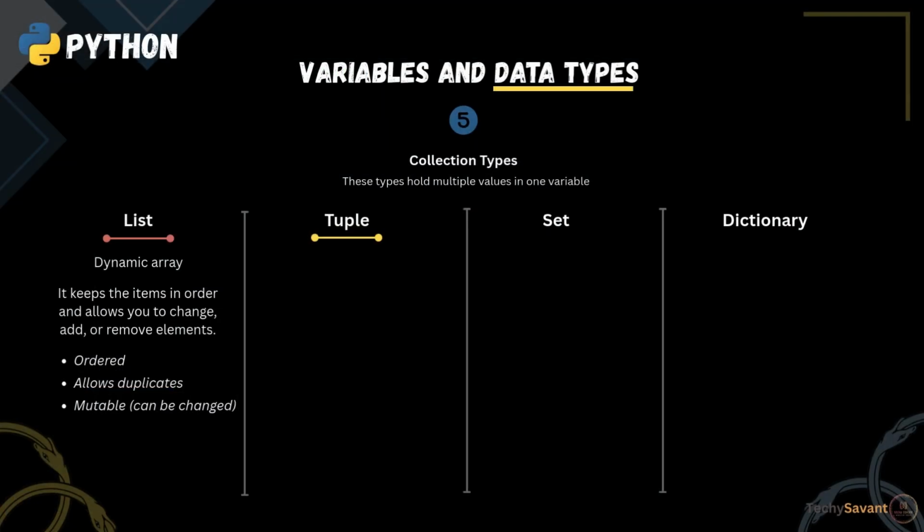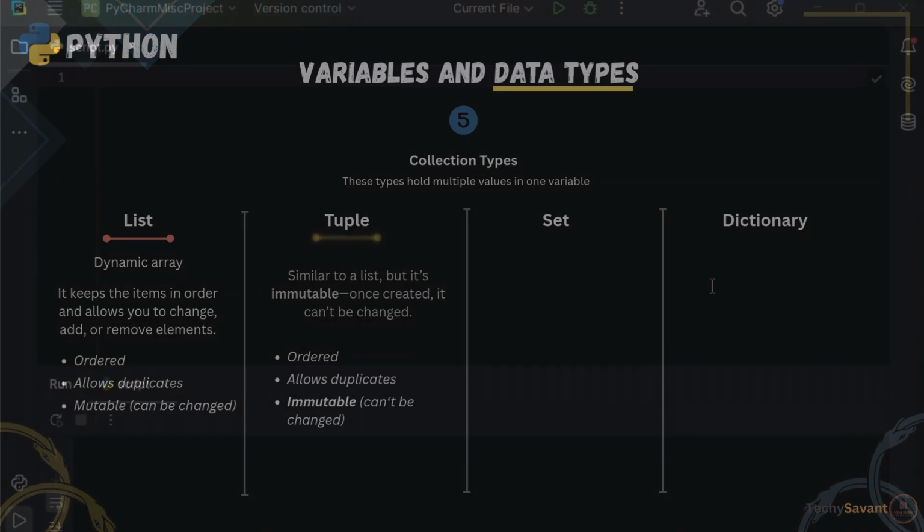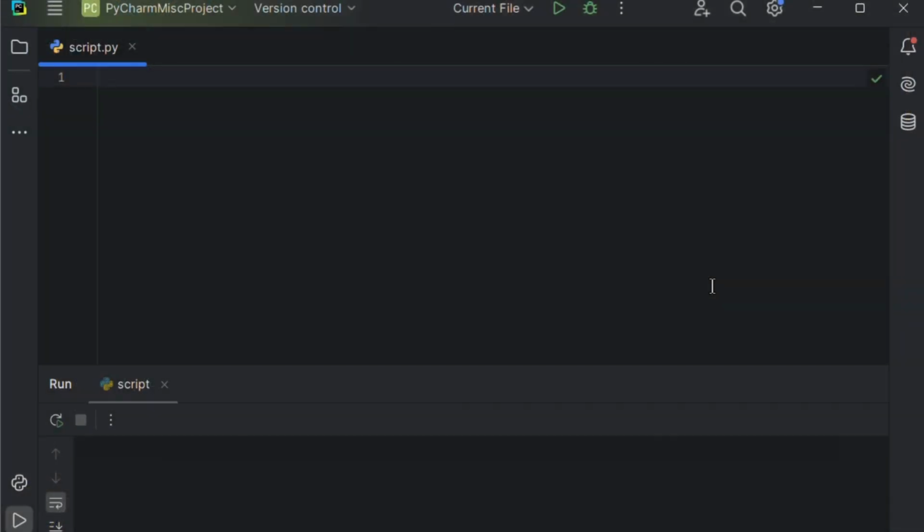Next comes tuple. A tuple is similar to a list, but it's immutable. Once created, it can't be changed. So its key features are ordered, allows duplicates, and immutable, cannot be changed. Let's see the code. We're going to create a tuple called dimensions. To create a tuple in Python, we use parentheses, that's the syntax. Let's add some elements to it. For example, I'll add 2 dimensions, 1920 and 1080.